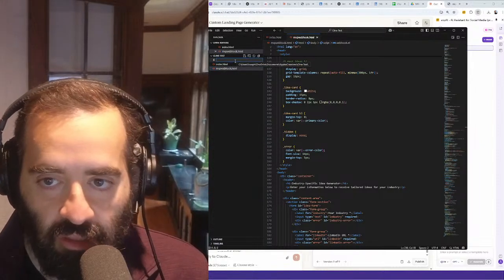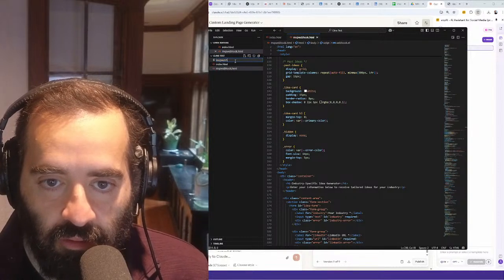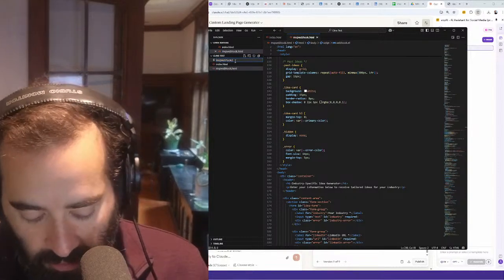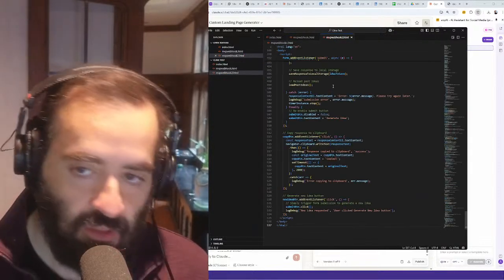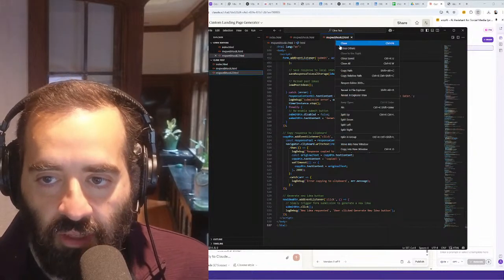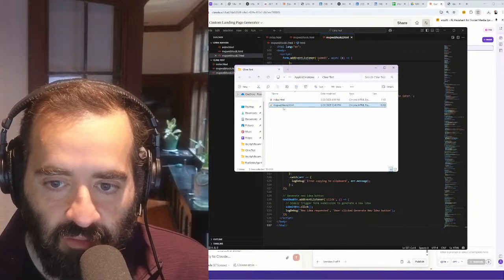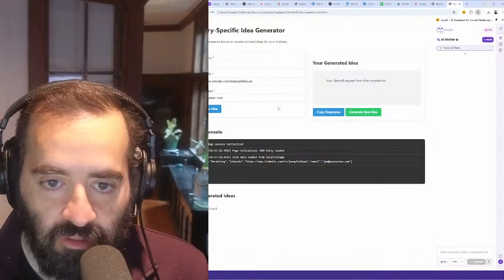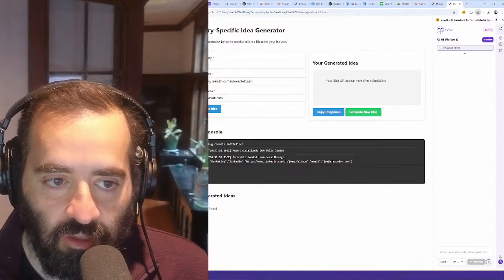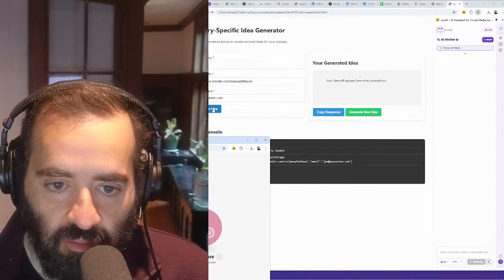I'm going to call it web MVP webhook 2.html and paste in the new code I got from Claude. Then I'm going to right-click and say Reveal in File Explorer. Then I have this, I'm going to press F5, webhook 2.1. And then I'm going to go back in here, turn this on again just so I can see what it's running, and hit Generate Idea.